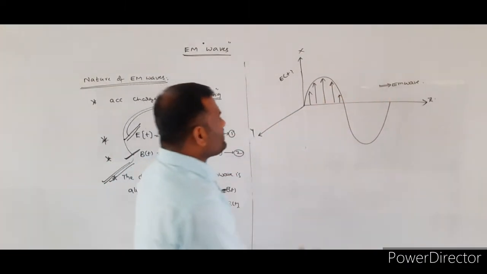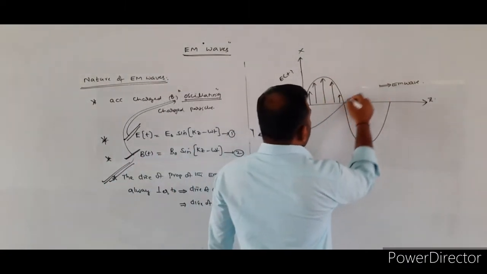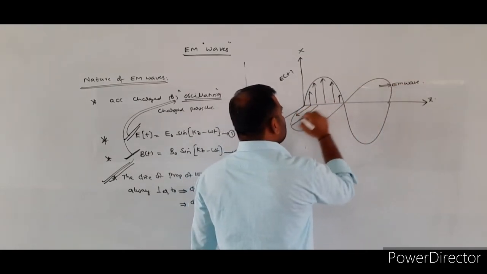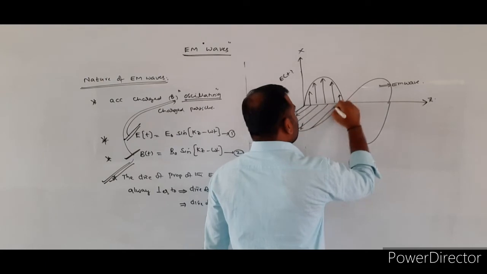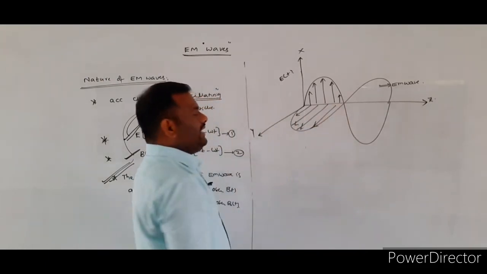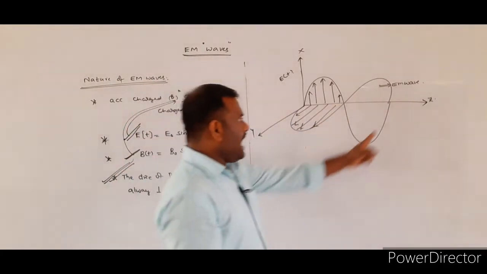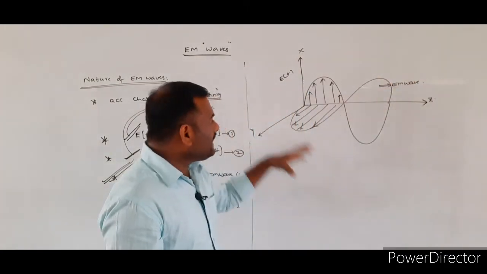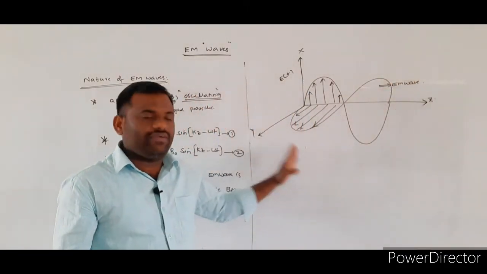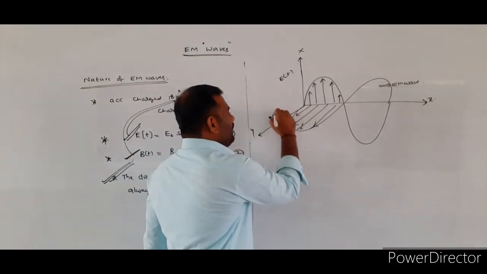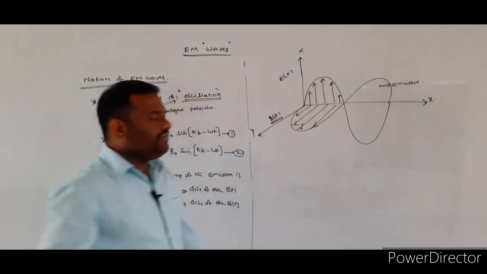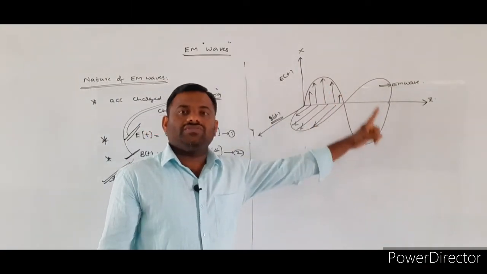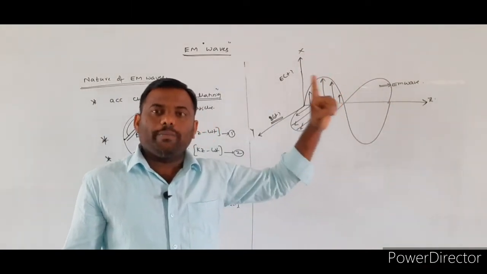Now we consider the magnetic field vector. This magnetic field vector will be represented along the y axis, and the EM wave will be traveling along the z axis, so the time varying magnetic field will be represented along the y axis, which is perpendicular to the direction of the propagation of the electromagnetic wave.